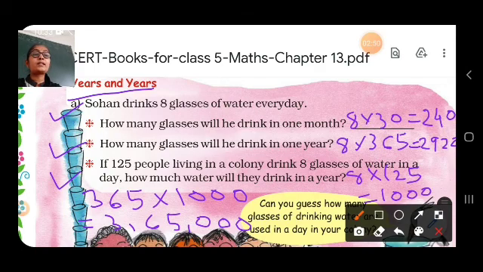Now can you guess how many glasses of drinking water are used in a day in your colony? So students, this activity you have to do yourself, means you have to guess how many glasses of drinking water are used in a day in your colony. If there are 400 people, you have to multiply 400 with 8 glasses. Suppose there are 500 people in your colony, you have to multiply 500 with 8 glasses. And in this way you will get the answer.